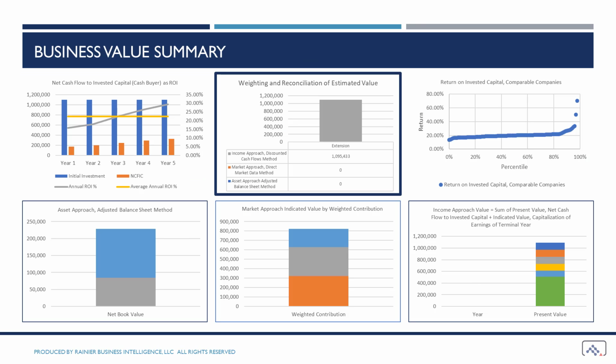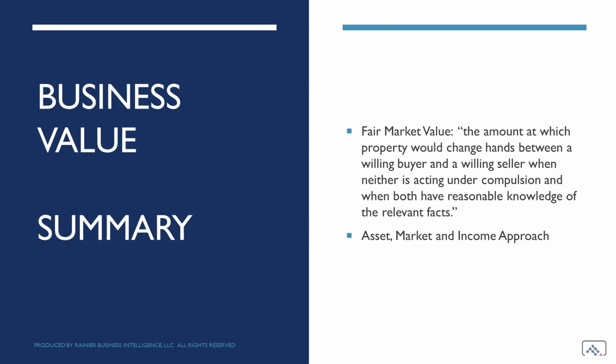The values developed in each approach are weighted and aggregated to deliver an estimated value. For the cash buyer, we can place the projected return on invested capital in the context of direct market transactions and in a range of investments. In this chapter, we discuss the development of fair market value by using the asset, market, and income approach.